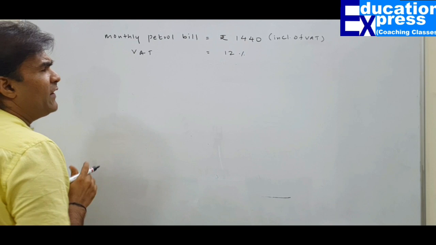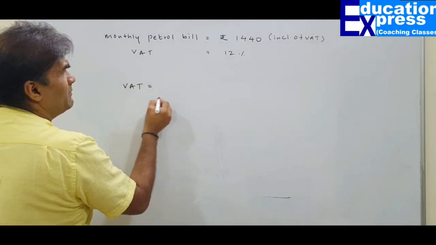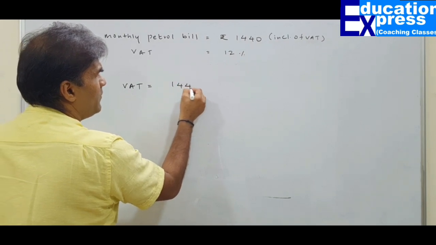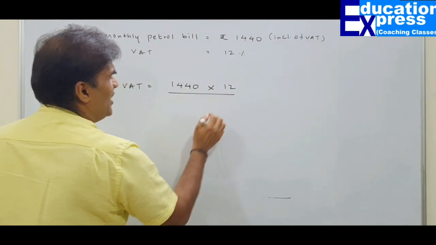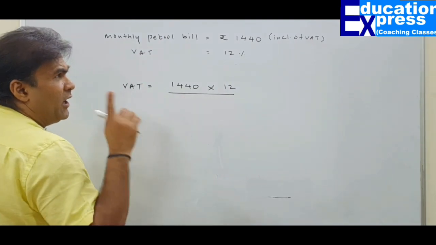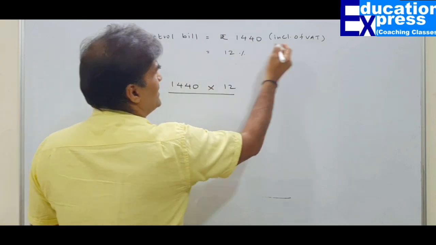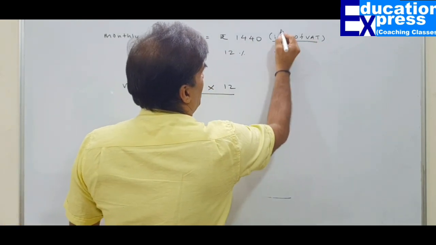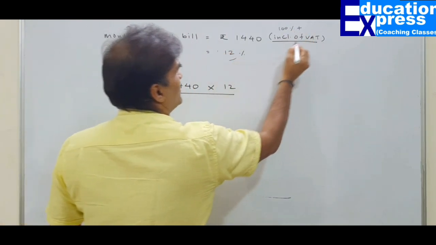So whenever you want to find this, my dear students, VAT can be computed very simply. Take the total bill, multiply by 12, but don't make the mistake of dividing by 100. If you divide by 100, it will be incorrect because this bill is inclusive of VAT. If my cost is 100%, VAT is 12%.